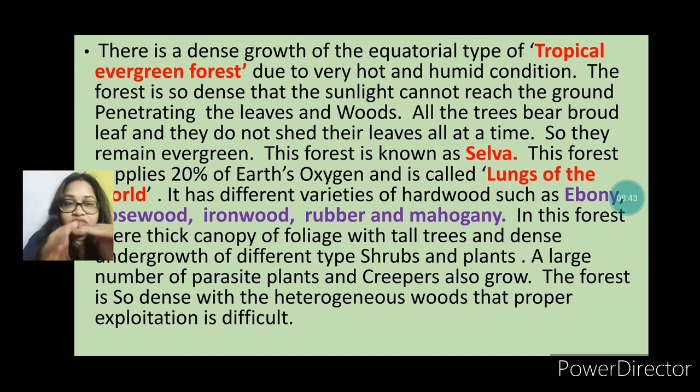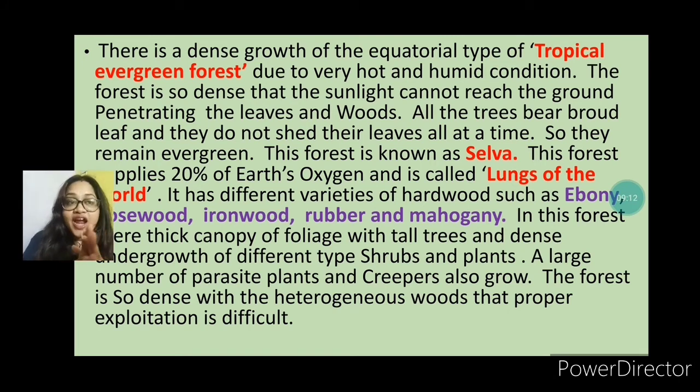Because of this, all the trees bear leaves and they do not shed their leaves all the time, so they remain evergreen throughout the year. This forest is also called selva. These forests supply 20% of earth's oxygen, and that's why this forest is also called the lungs of the world.